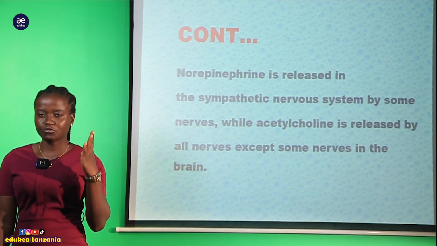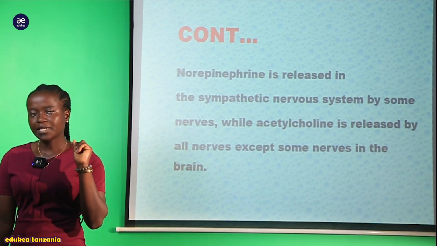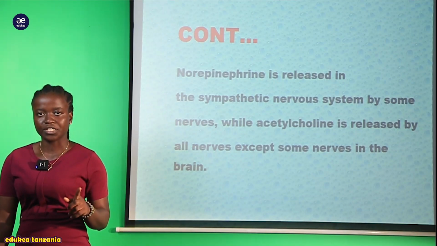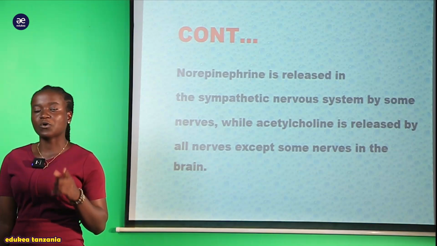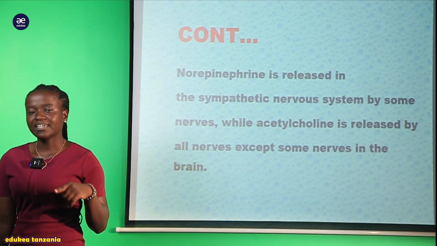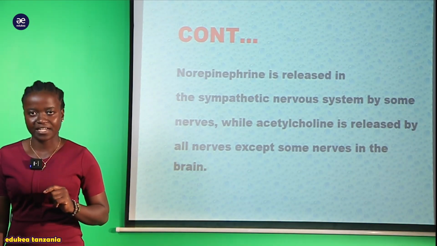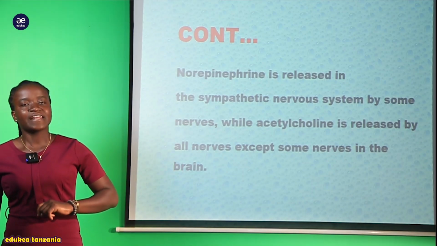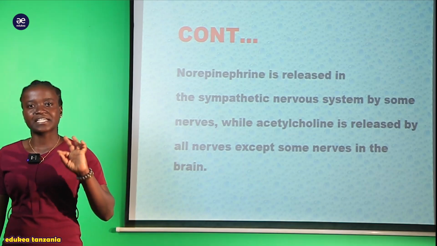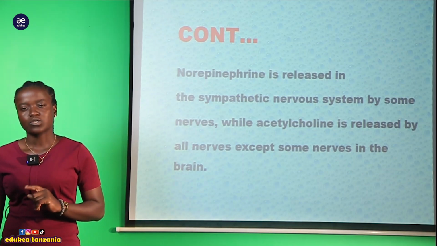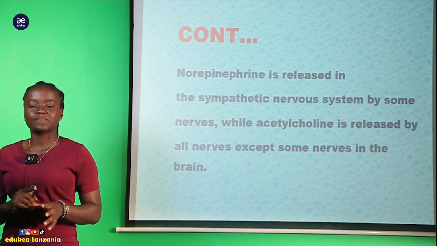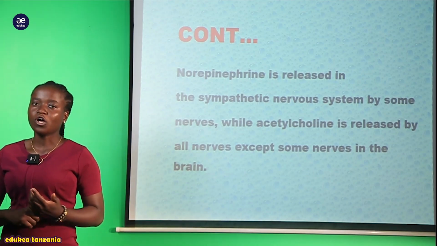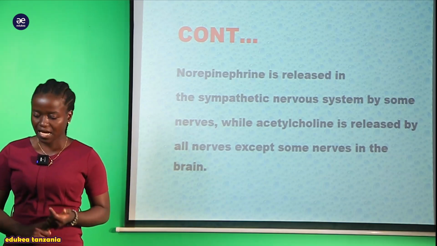So here what you have to know is that all nerves which are found within the vertebrate, they release acetylcholine, except the nerves which are found within the brain. Lakini ile norepinephrine ambayo inabe released as a neurotransmitter inatolewa na sympathetic nervous system zote. So tukiongelea zile sympathetic nervous system zote zinazopatikana ndani ya all vertebrate. A good example is the human being.